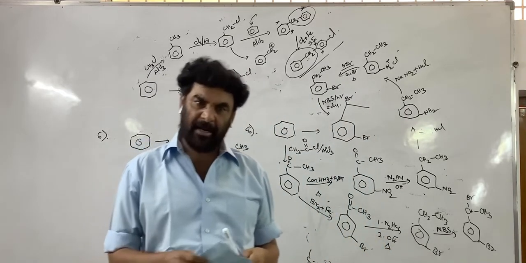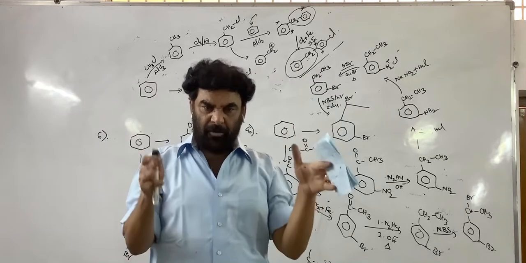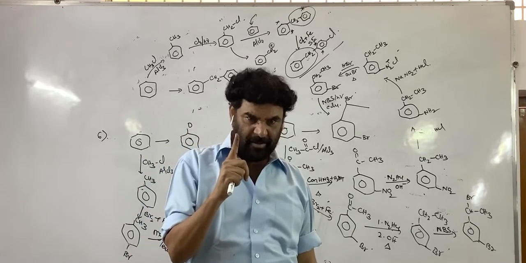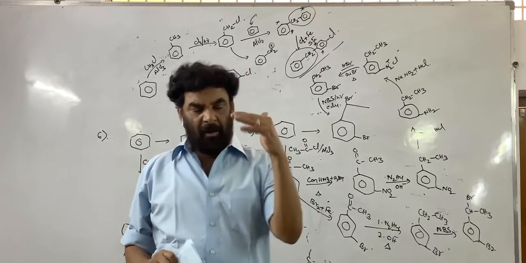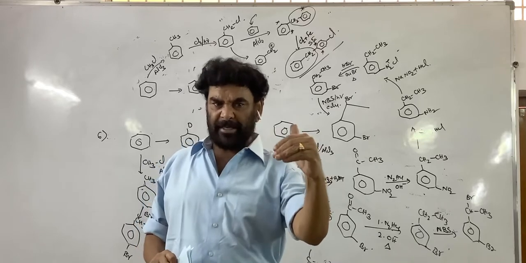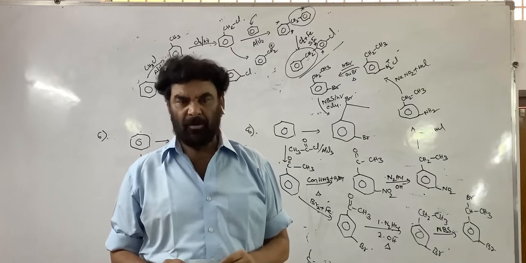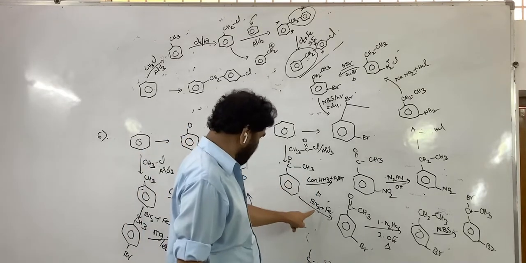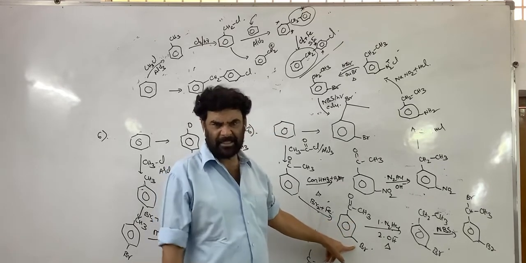Whenever we are conducting a reaction on a molecule where many groups are present, don't focus only on a particular reaction. When you are choosing the reagent, you have to see the effect of that reagent on the other groups connected to the molecule. If you treat with bromine in the presence of iron, this is a viable, easy process.